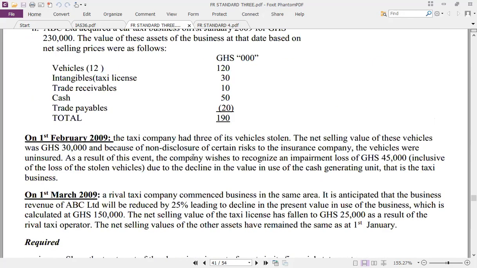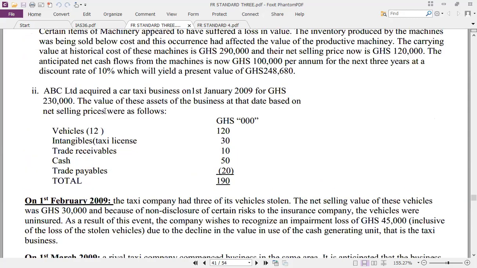ABC Limited acquired a car taxi business on 1st January 2009 for 230,000. The value of the assets of the business, based on the net selling price, is as follows. Vehicle, 12 vehicles going for 120.